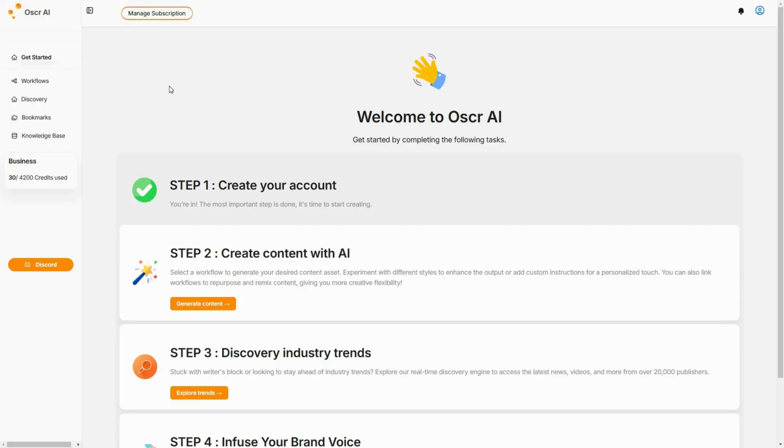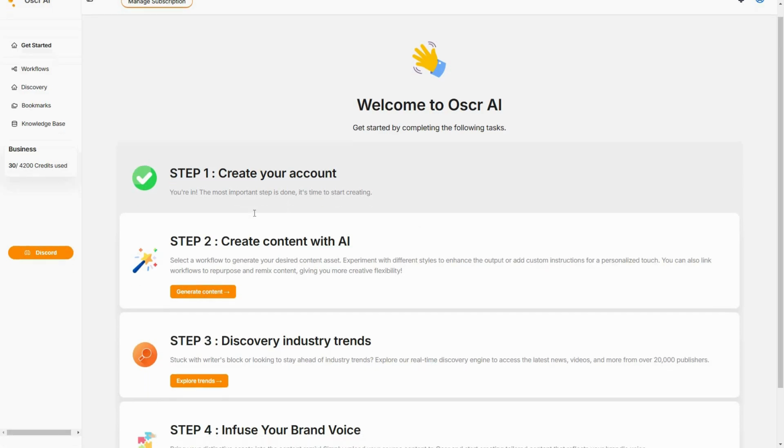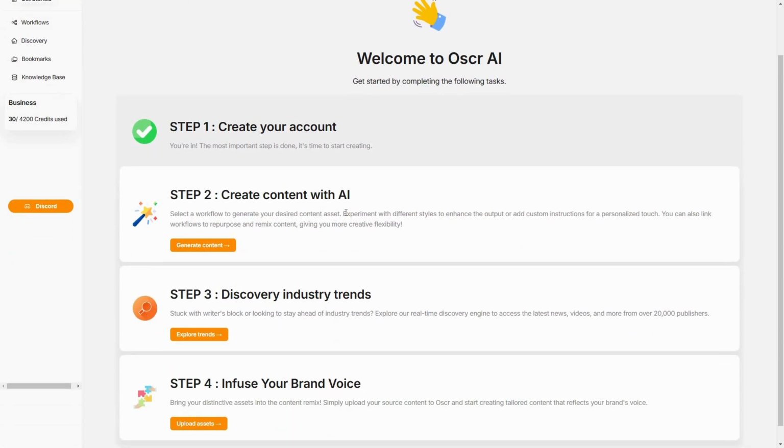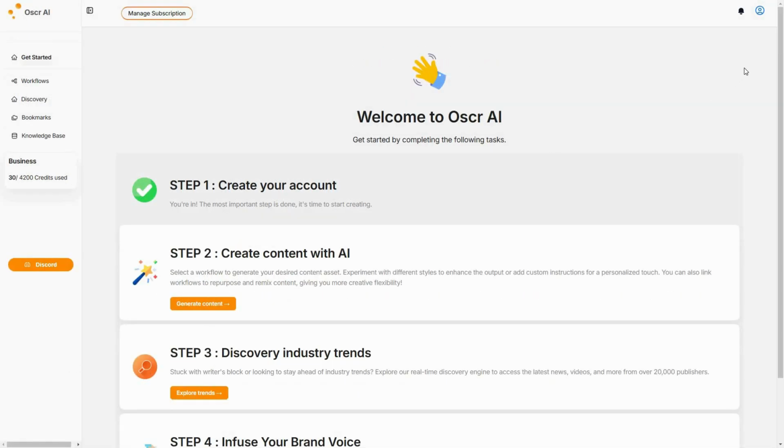Once you log into Oscr AI, you are going to get a dashboard just like this one, and this is the get started page. Here are some steps in order to use your Oscr account. First of all, you have to create your account, and then you can create various content. It could be a blog or a LinkedIn post, or any other content that you want to create with Oscr. You can also discover various industry trends such as trending news or trending videos, and you can infuse your brand voice, which means you can create a knowledge base where you provide various information about your brand so that Oscr AI can personalize the content according to your brand. This is basically how this AI tool works.